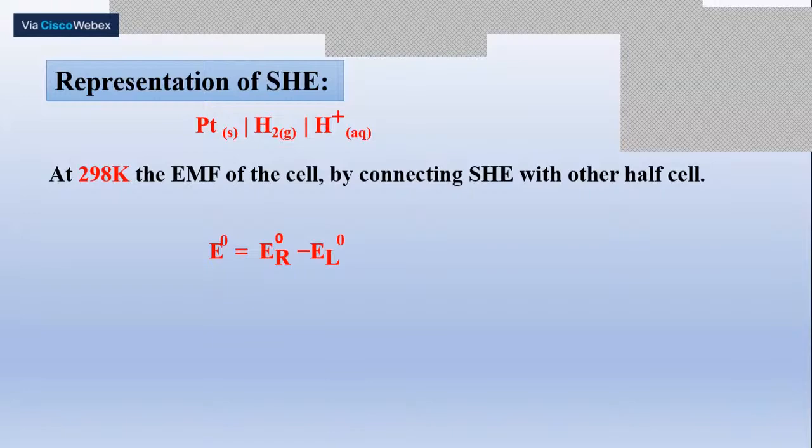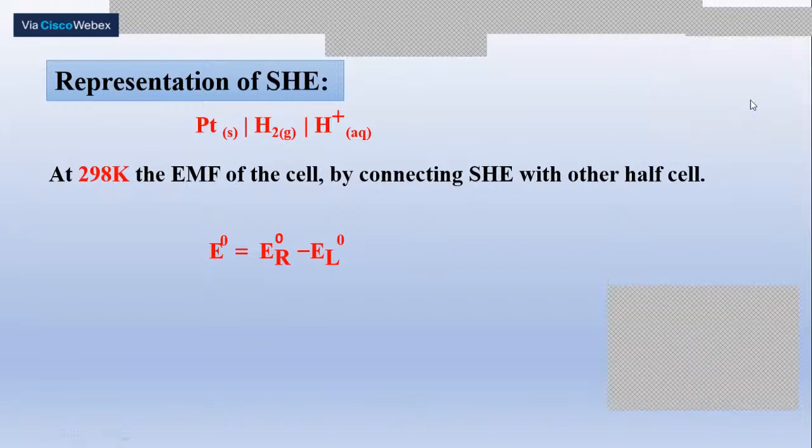In the external circuit, I also fix a sensitive voltmeter. Whenever I do so, the deflection in the voltmeter will indicate which of the standard hydrogen electrode and the zinc electrode is acting as the cathode.